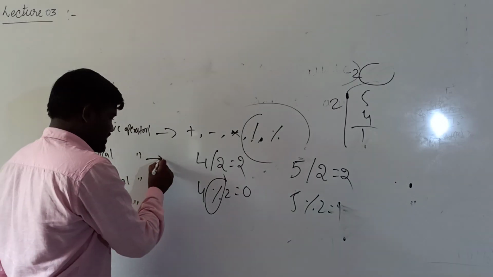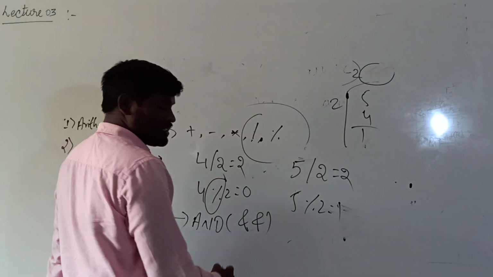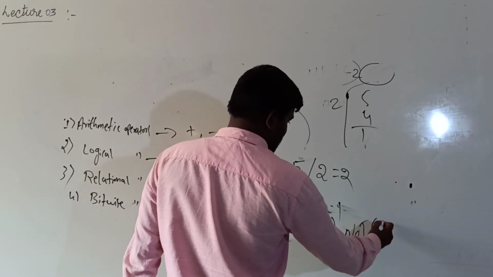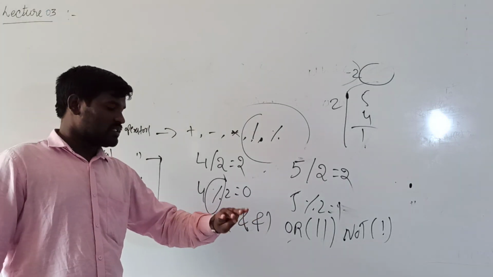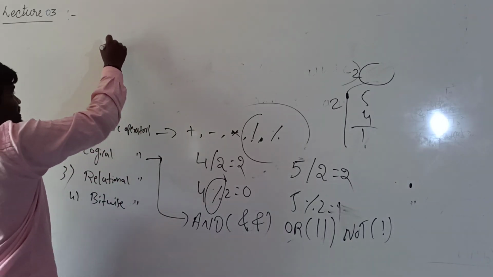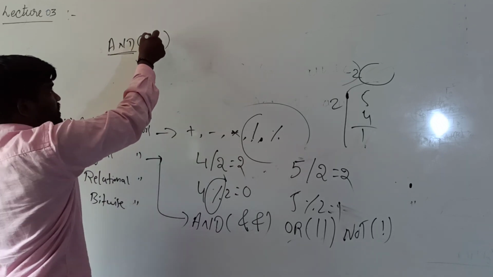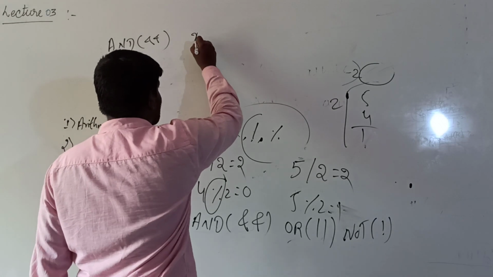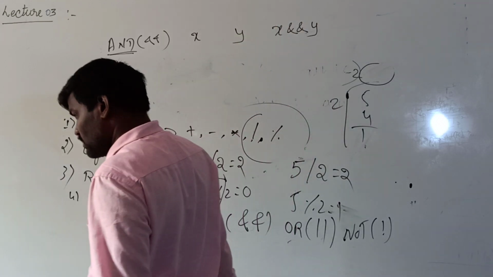In logical operators, again there are 3 types, and the symbols are double ampersand, pipeline character, and not. There are 3 types of logical operators: and, or, not. Okay, so first we have to consider and. Instead of writing this and, we have to use the ampersand symbol 2 times. For example, x and y.